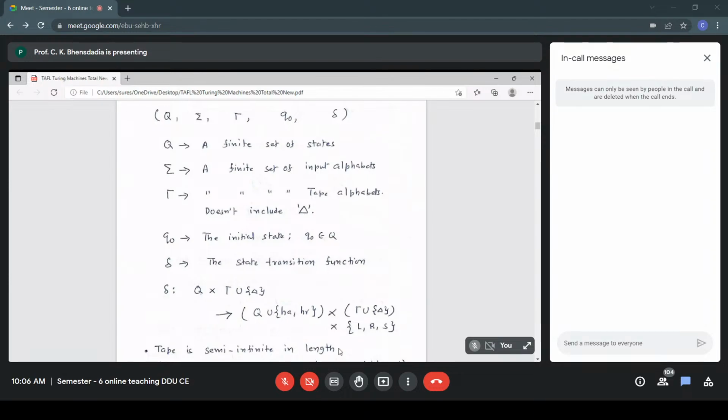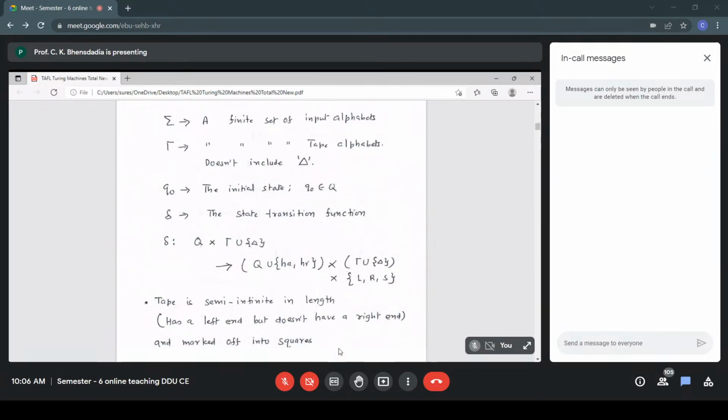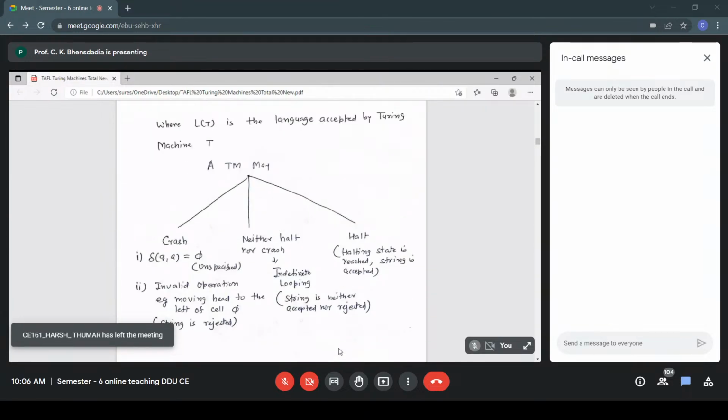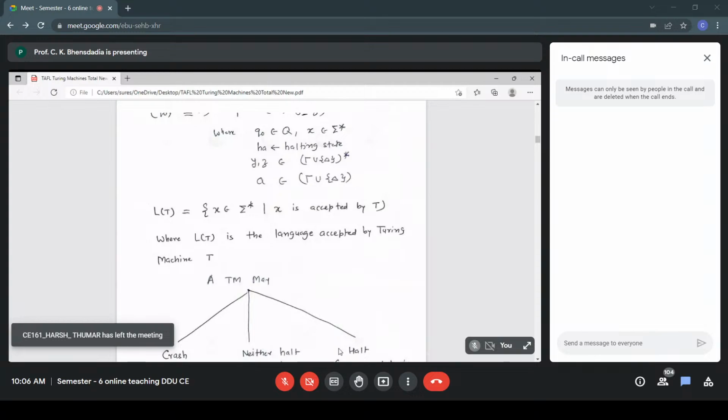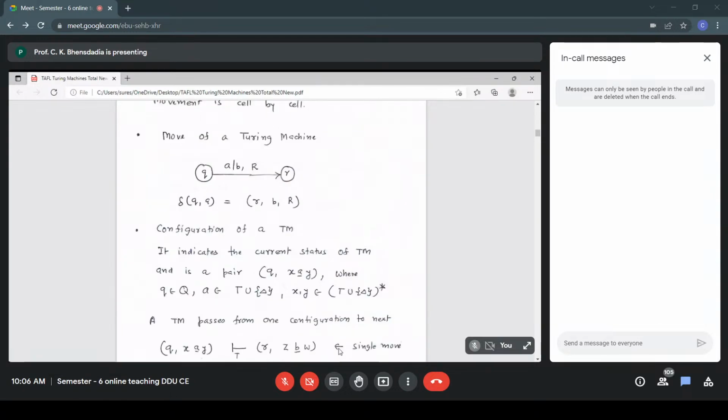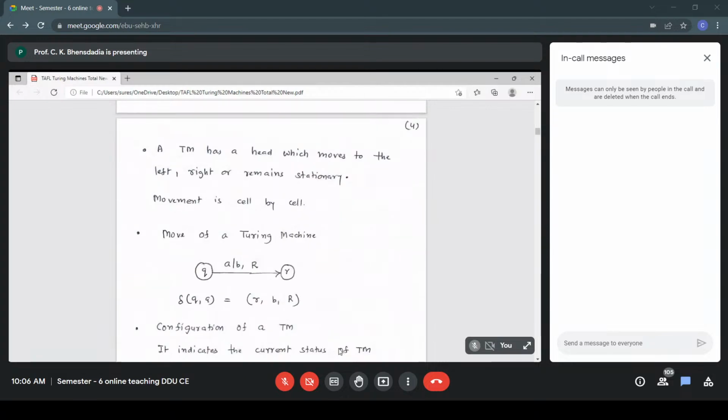Either it remains stationary, moves to the left, or goes to the right. So that is my displacement. The head moves to the left or right, that is LRS. Fine. Movement is cell by cell.